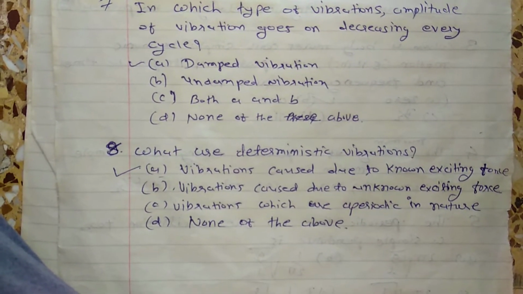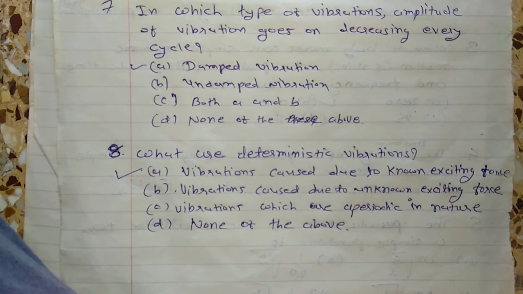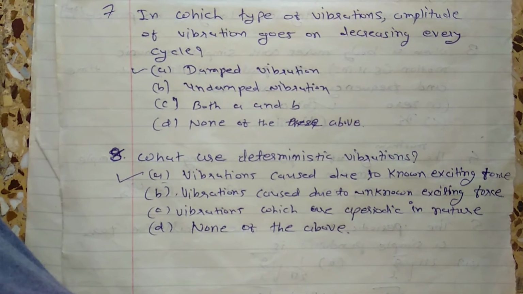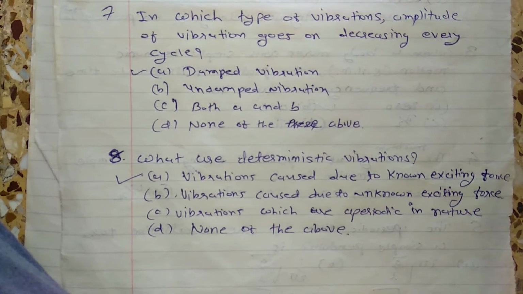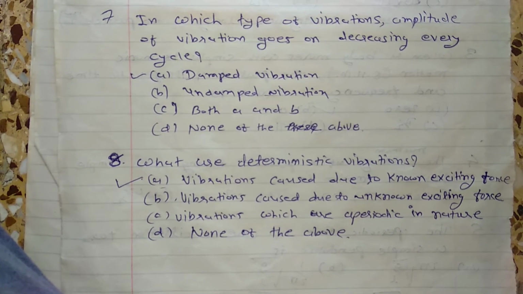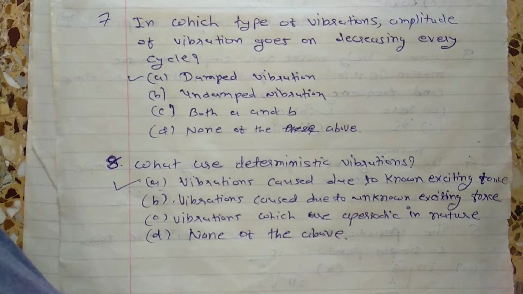What are deterministic vibrations? Obviously deterministic means we can know. So the first is your right answer, vibration caused due to a known exciting force. So the force is known, so it is called deterministic vibration. So vibration caused due to a known exciting force is called deterministic vibration. So the right answer here is A.